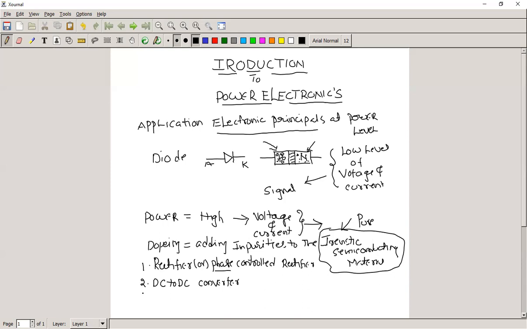Now the third one is DC to AC. Another name for this converter is the inverter. We have a fixed DC voltage that we change into an AC voltage.